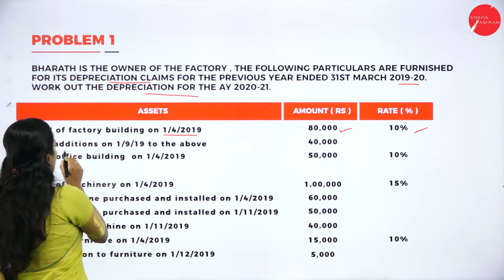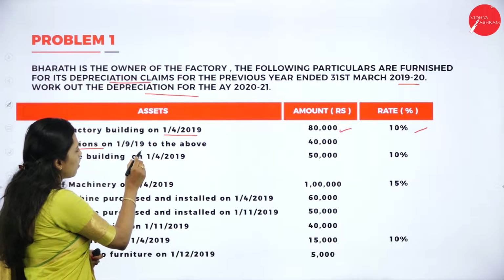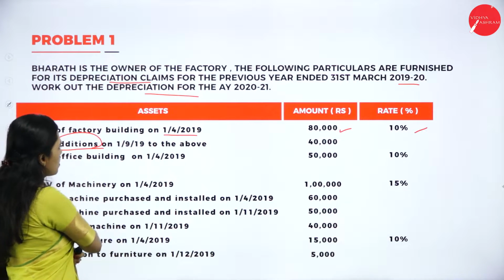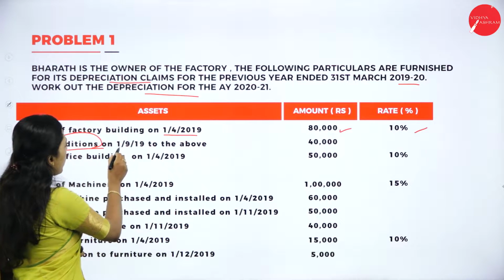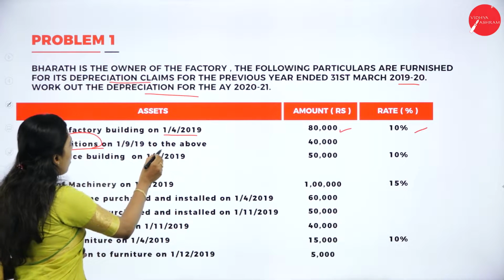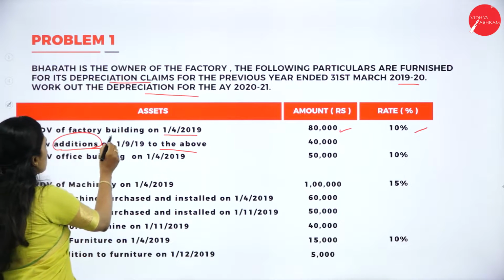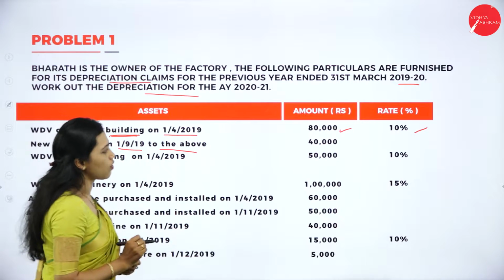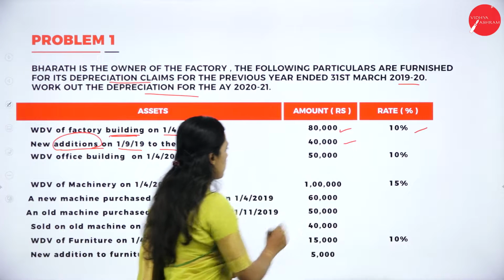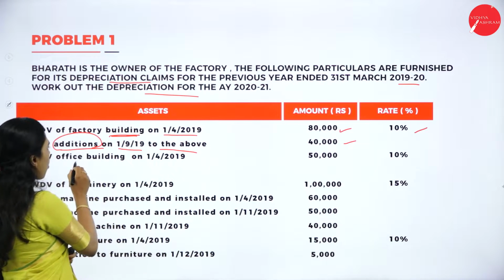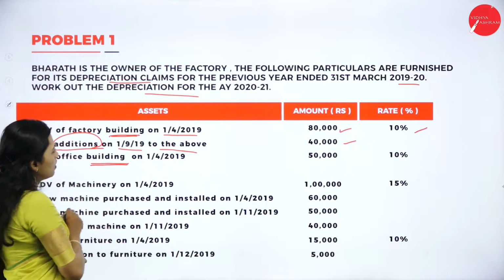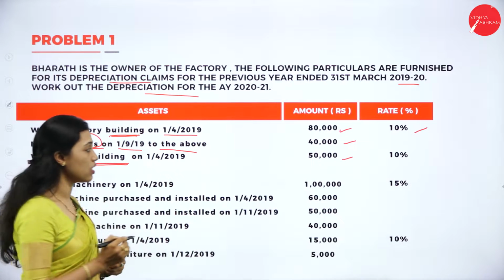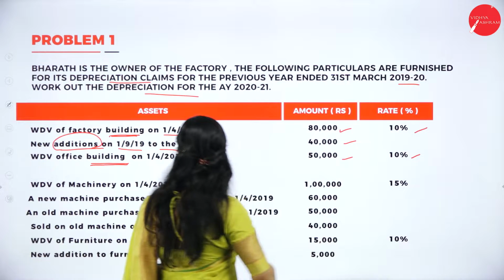Then additions on 1/9/2019 to the above. Additions means it is purchased. Purchase of building on 1/9/2019 is 40,000. Then WDV of office building it is 50,000. Rate of depreciation is 10%.